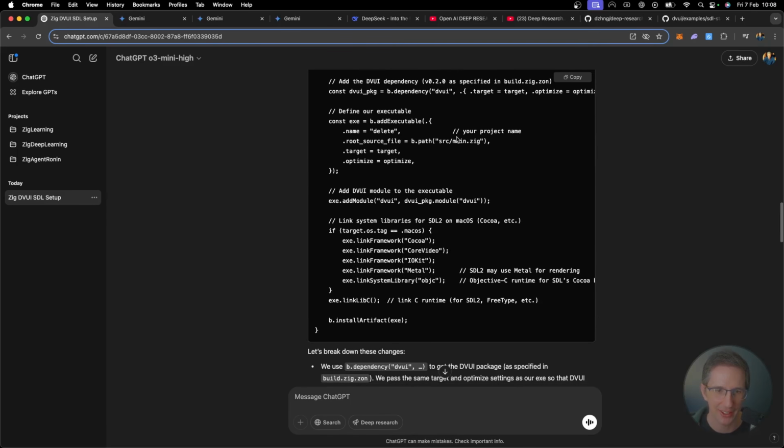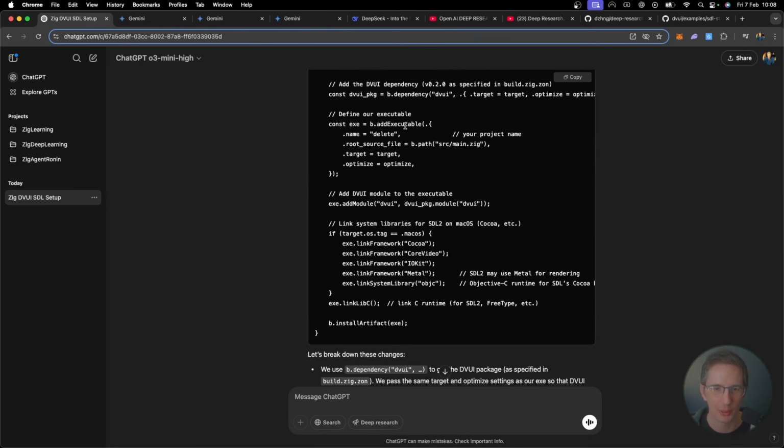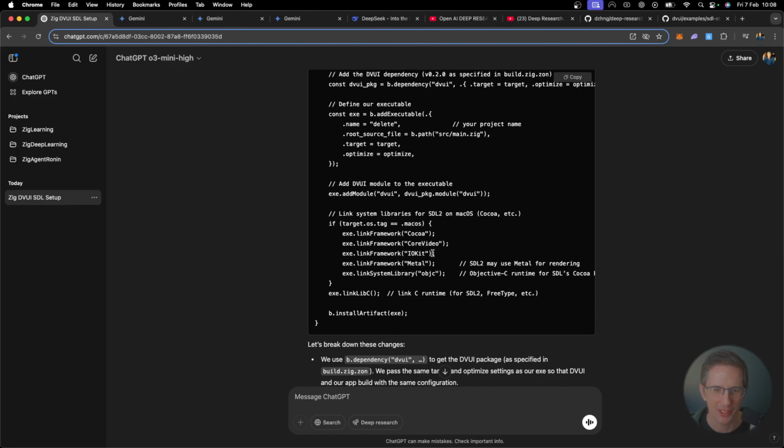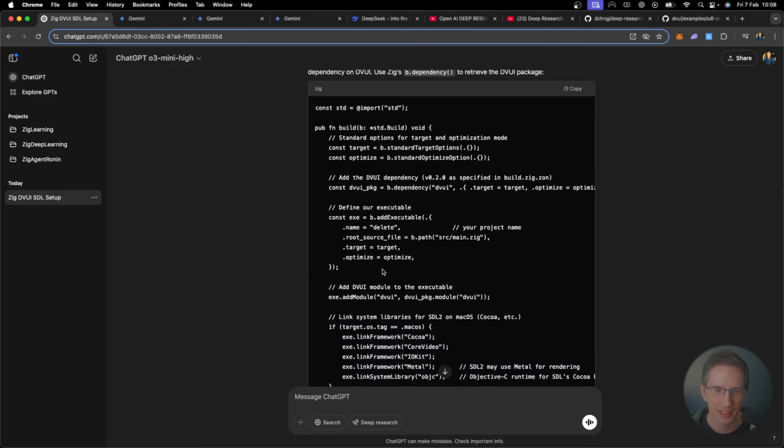Okay. So add executable. No, that's that part. What's all this? macOS, Metal. Geez, linking all these frameworks. Do we have to do that? I didn't need to do any of that. Interesting. Up here. Okay, dependency DVUI.